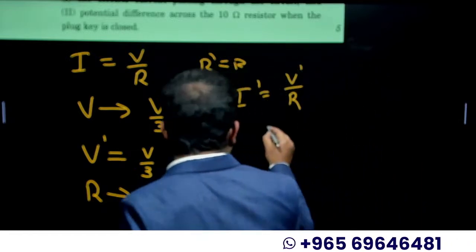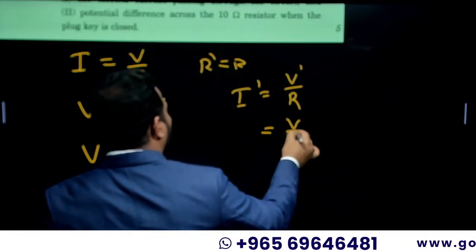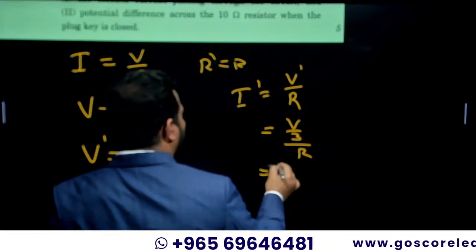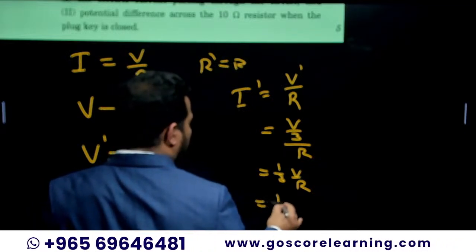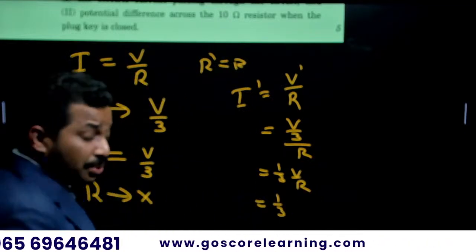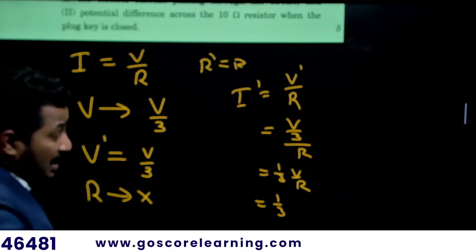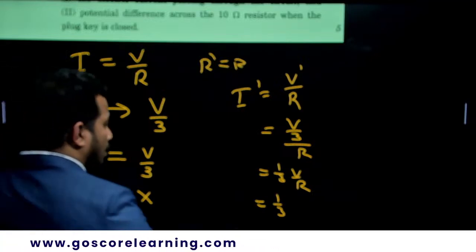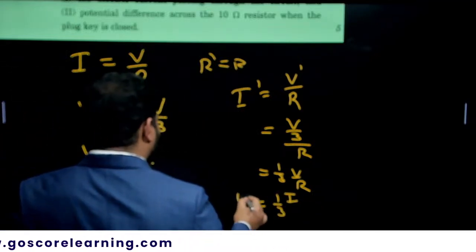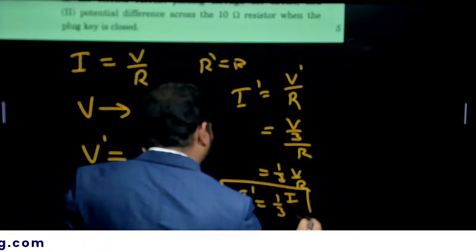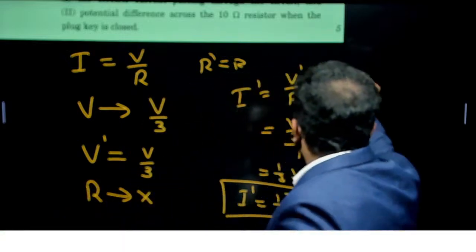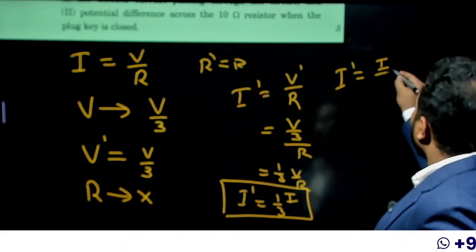What is V dash? V by 3 divided by R. This is equal to 1 by 3 into V by R. What is V by R? I only. So I dash is equal to 1 by 3 I, or I dash is equal to I by 3.